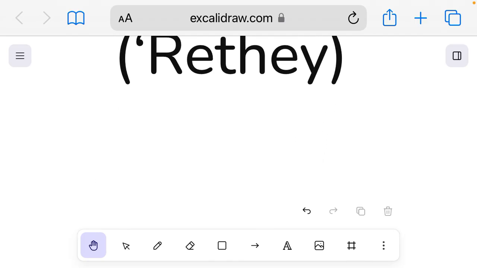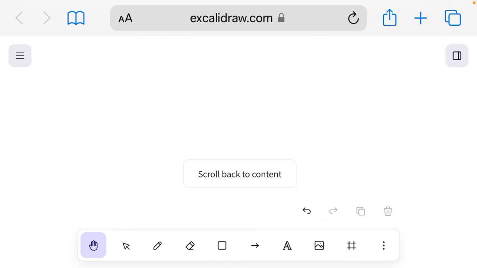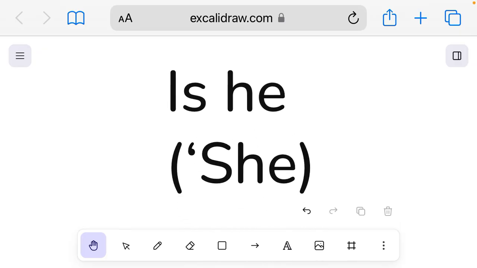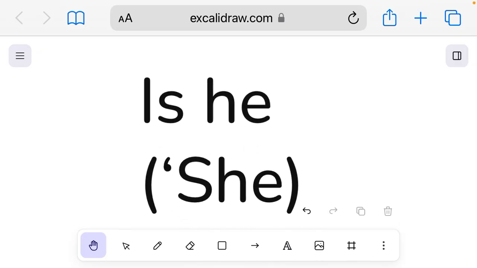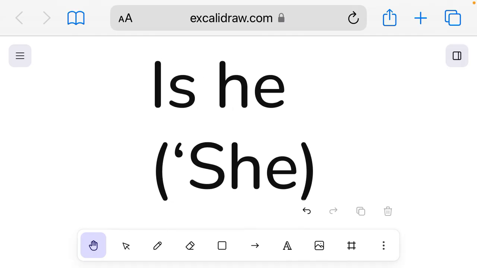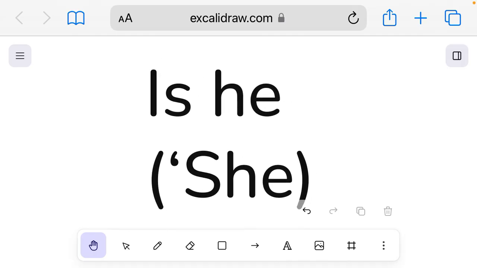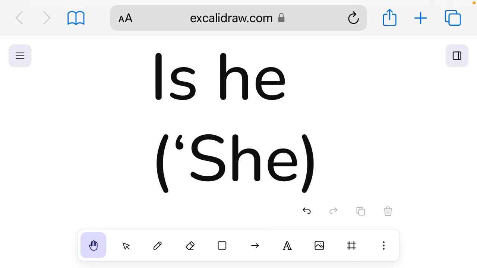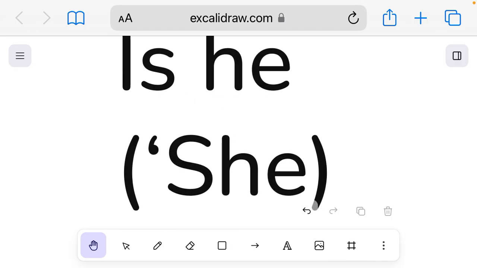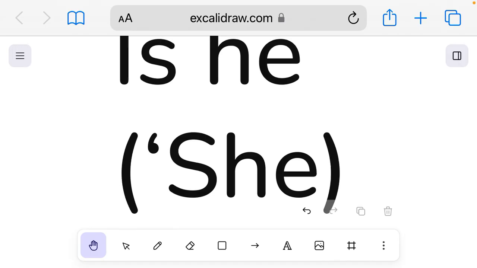Now let's move on to the "is." I-S. First we have "is he." "Is he" is the question form of "he is." And if you want to say it in contracted form, it's a little bit not easy to say, but I'll try my best.